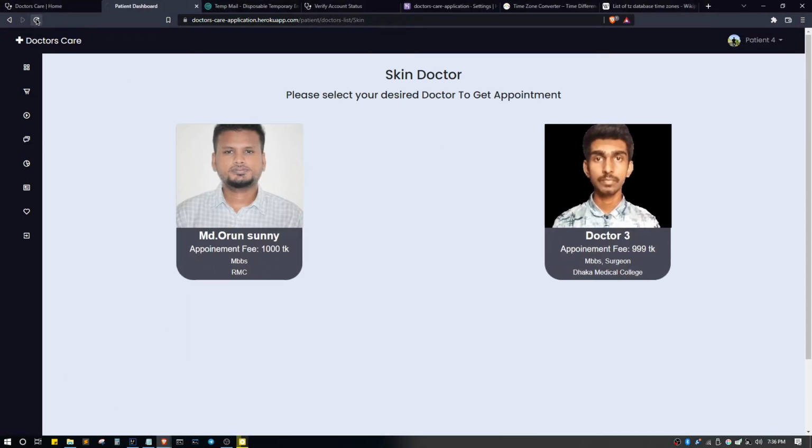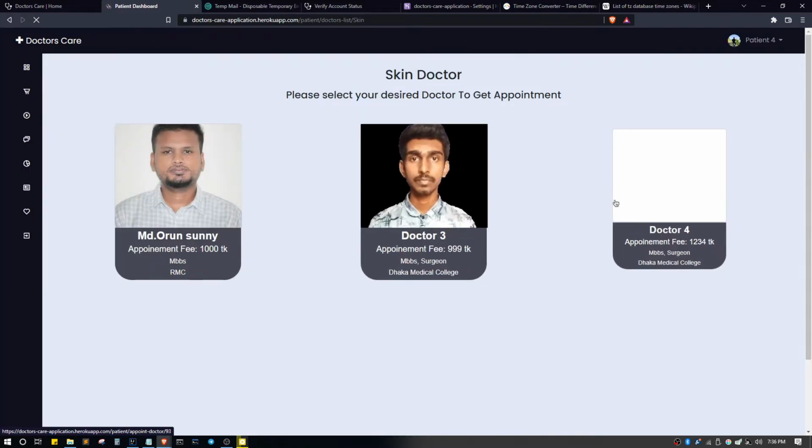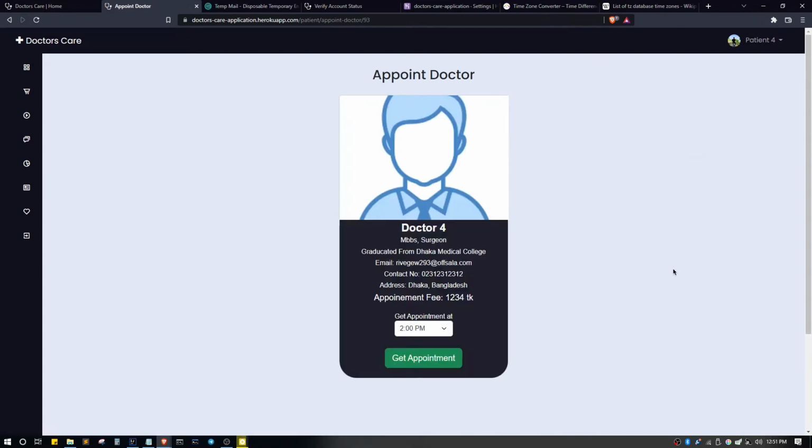So let's refresh our page and see if there is the new doctor yet. Yeah, now we have an option of doctor 4. Let's appoint doctor 4. Now from the doctor 4 appointment page, we can select our desired appointment time and get the appointment.